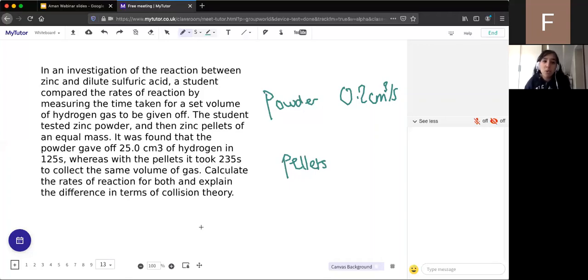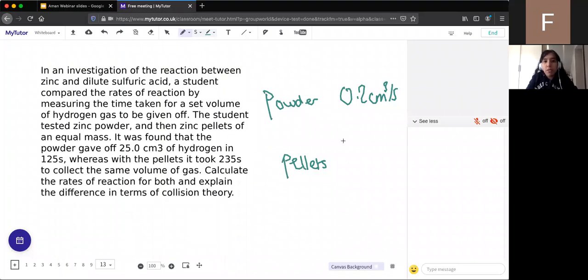Okay, what about the pellets? The pellets also produced 25 cm³, but in a time of 235 seconds. So 25 in 235 seconds. Give me the answer to three significant figures. 0.106. Excellent.